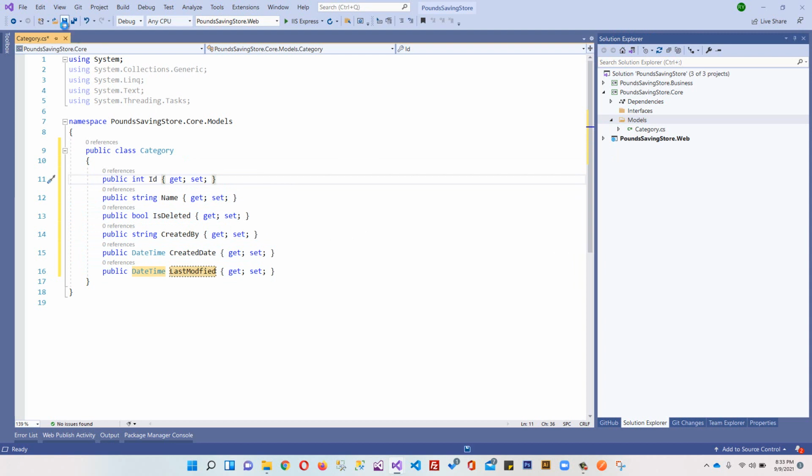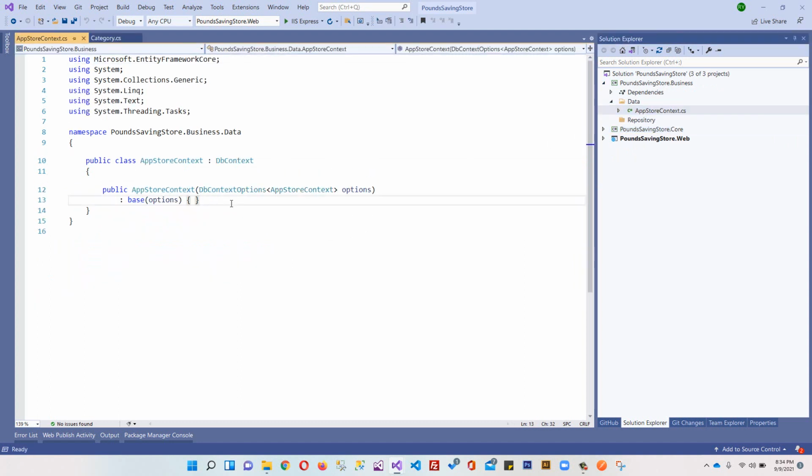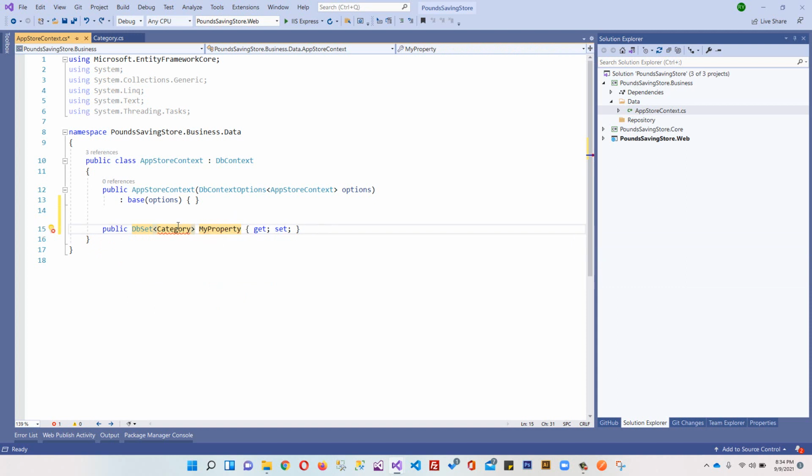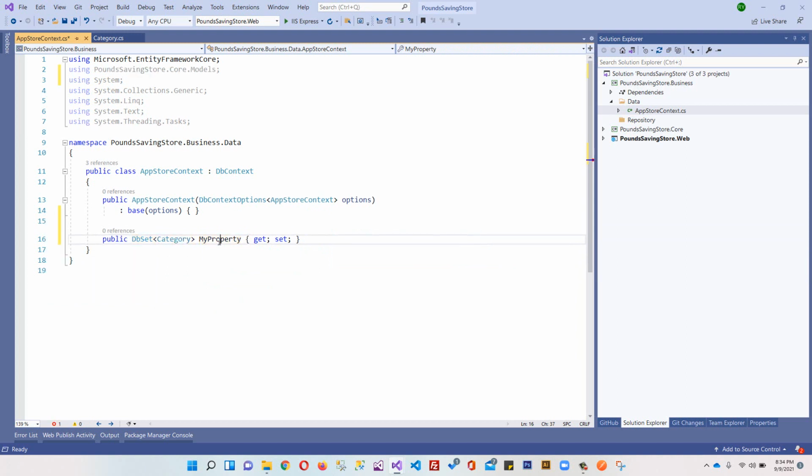The next step, whenever you create your models, you will have to register these models in your context class. So we have this data folder over here, we have the context, and over here I will register this prop DbSet Category and bring the namespace Core.Models, and over here we will always write plurals.